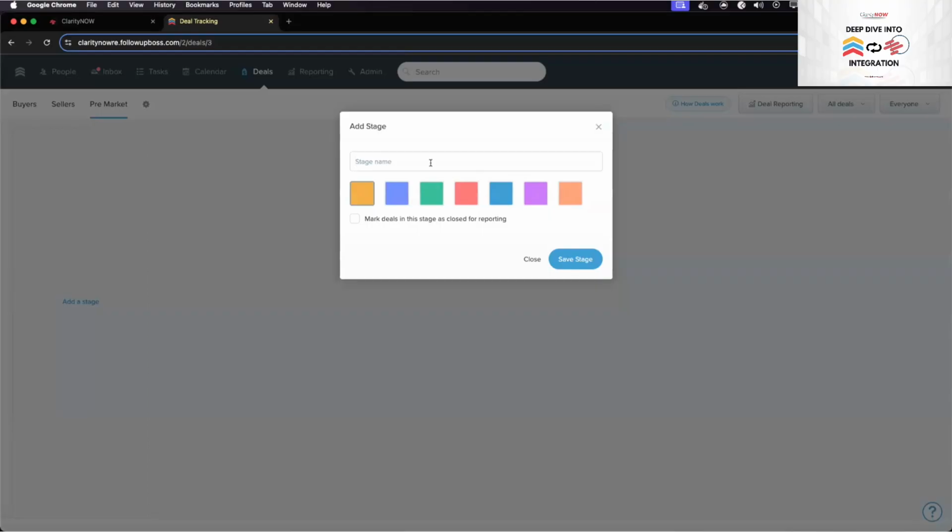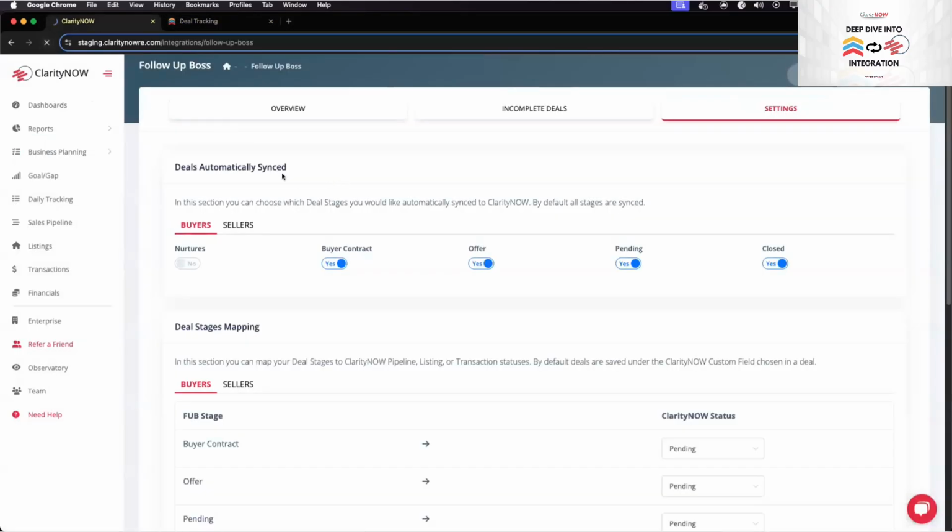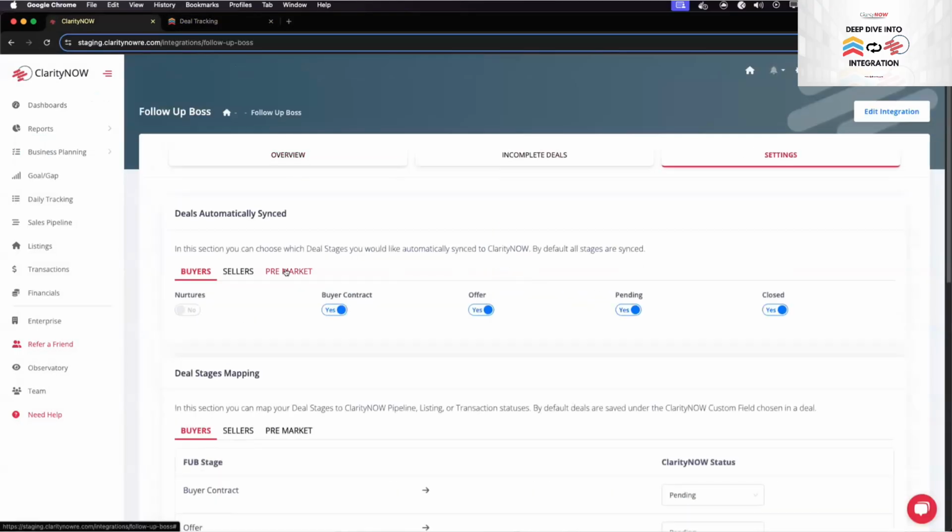Let me think. Appointment set. So we'll make that blue. So now this section will then, if we reload the page here in the settings, we now have that pre-market pipeline and appointment set section here.